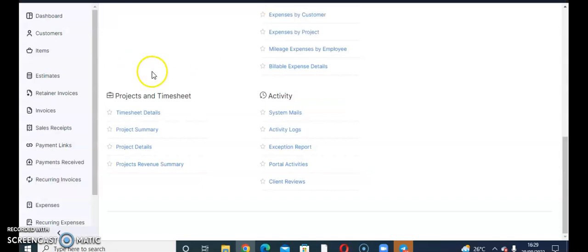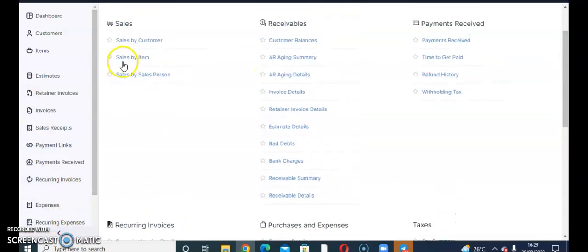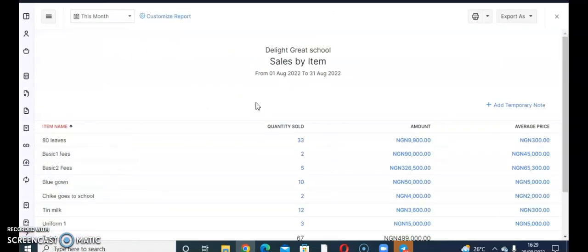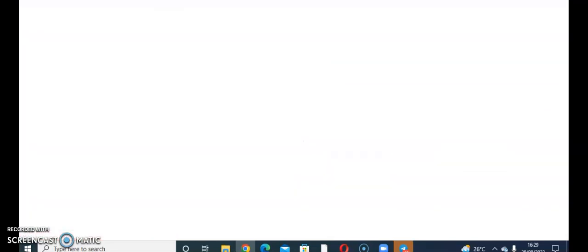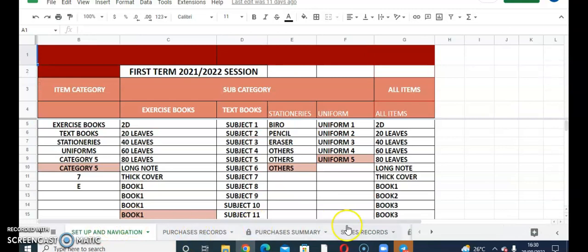Okay, see what I mean here? This is my report. All right, sorry. This is my report. Okay, so it's telling you now that you've sold 80 leaves 33. All you need to do is to come here and include that. Provided you've done your setup here, there is no other thing you will do.